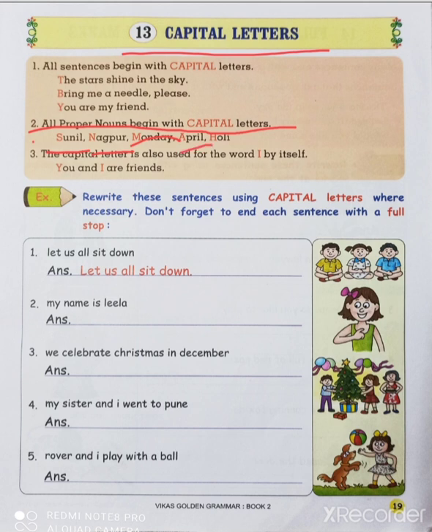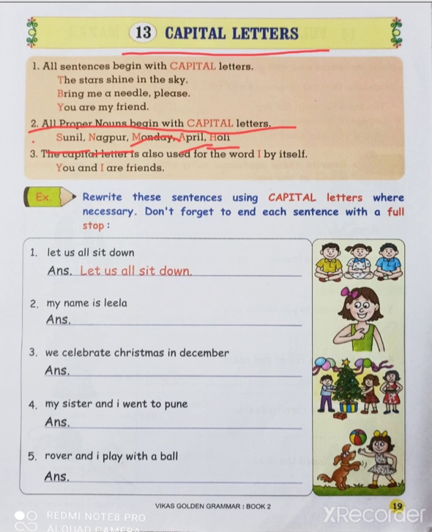Again, April. So many months are there, and they have given a proper name of the month, April. So April will be in capital letter. Only the starting letter will be in capital letter. What is the last one? Holi. So many festivals are there, we will include them in a common noun, but they have given a specific name of the festival. So the festival name given here is Holi. So Holi will be a proper noun, and a proper noun will start with a capital letter.